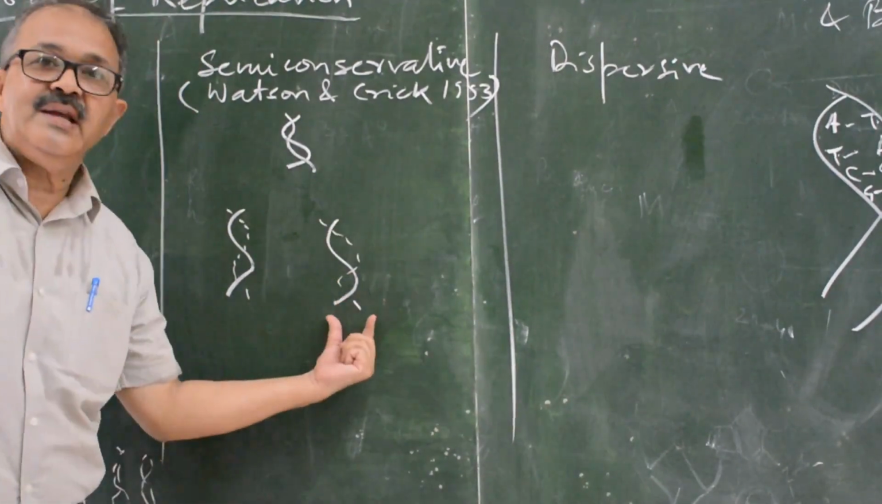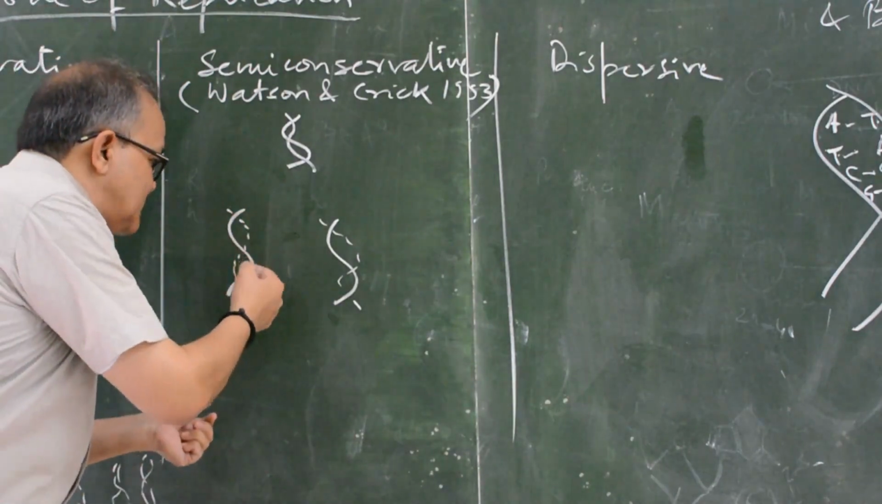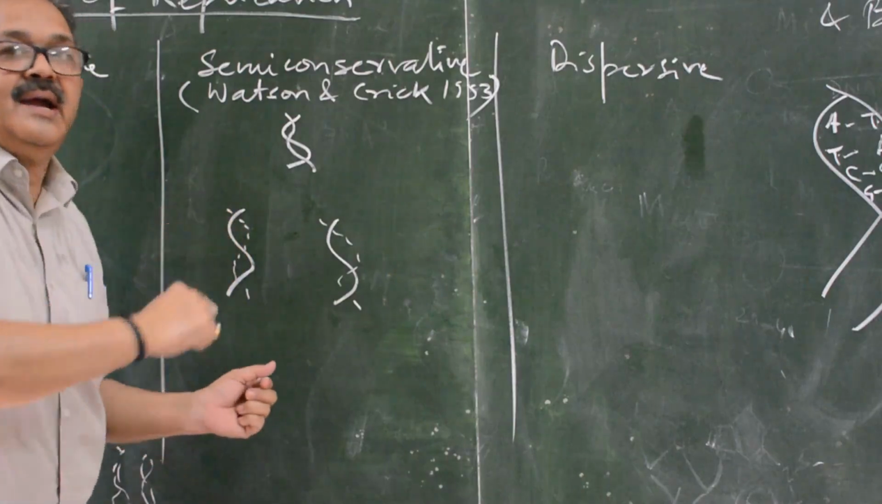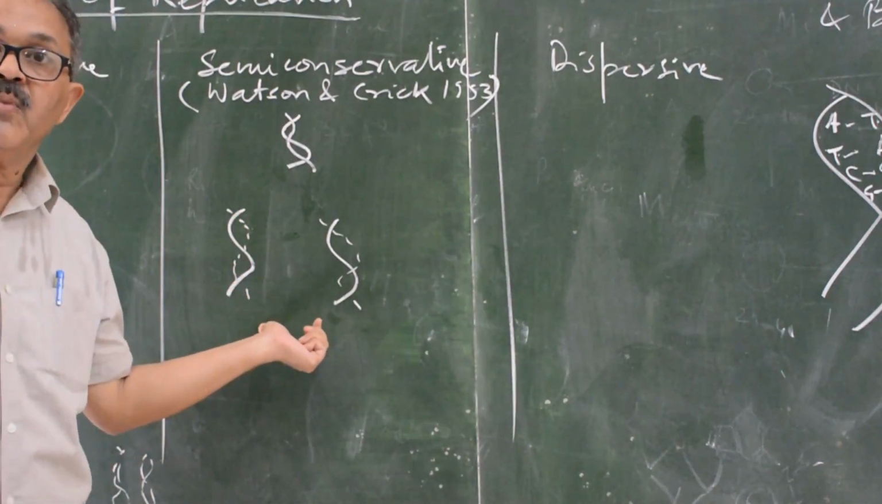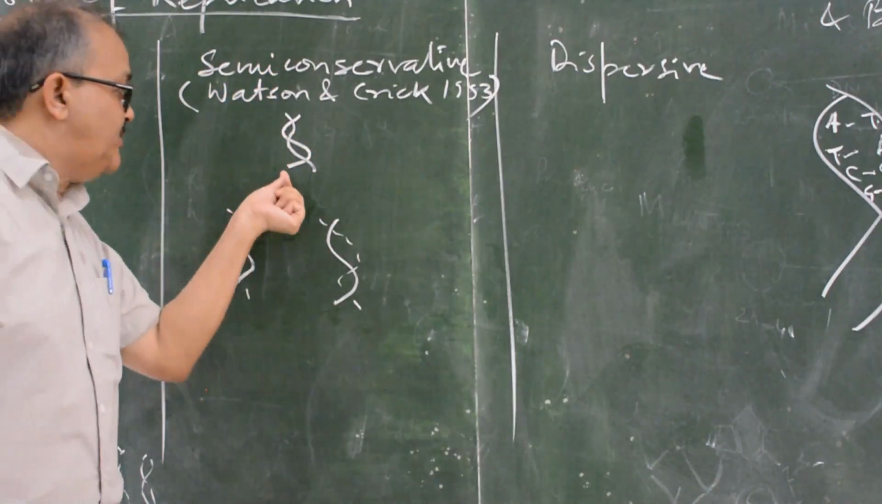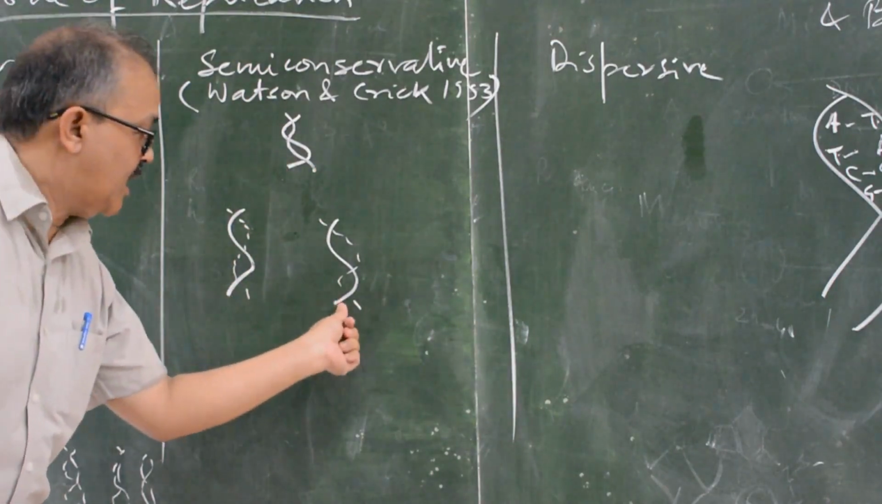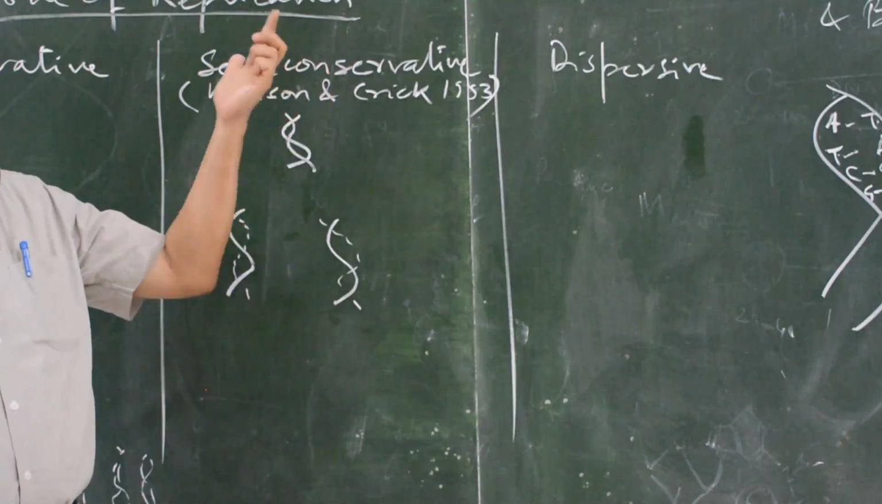It is very easy to synthesize the complementary strand because the nitrogen bases present on this strand decide the sequence of nitrogen bases of the other strand. This is why it is known as semi-conservative. Half of the strand is conserved. Out of two, half is conserved and one is new. So it is known as the semi-conservative mode of replication.